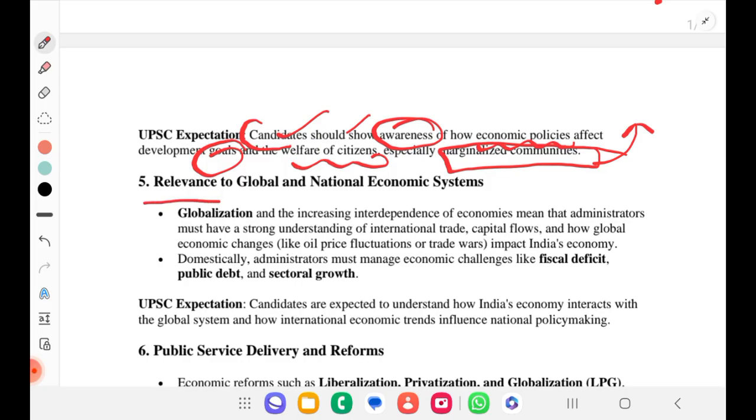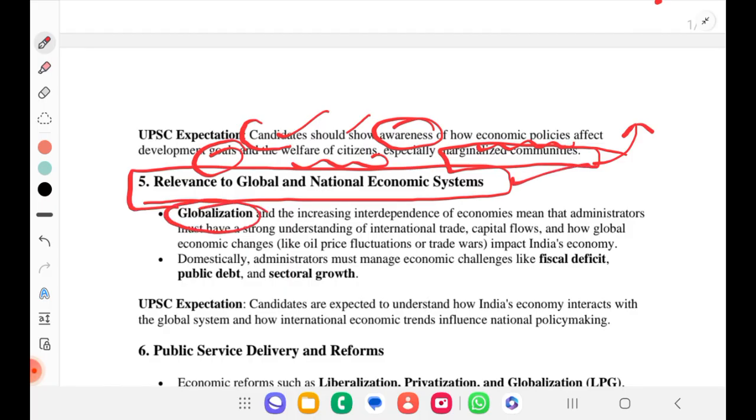If you take other things, it is relevant to the global and national economic system as well. So we know the term globalization. The increasing interdependence of economies means that administrators must have a strong understanding of international trade, capital flows and how global economic changes work. So all these things we should know, like oil price fluctuations or trade wars, and what is the impact of that on India's economy.